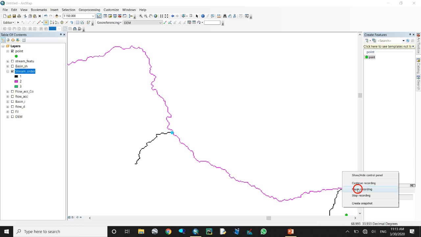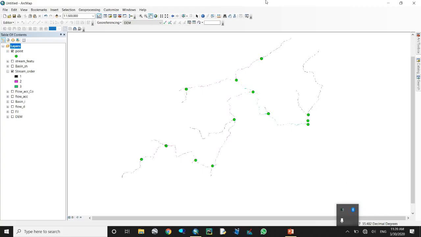Close. Here you know it is a 0 up to 18 value, but here we can see, when you zoom, you can see the green and also the blue one. So zoom in on this one, and you can see this is the snap pour point.